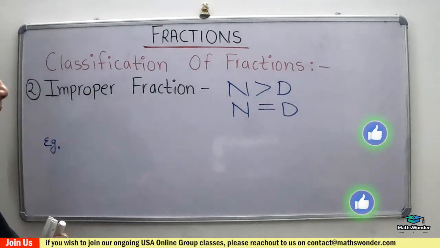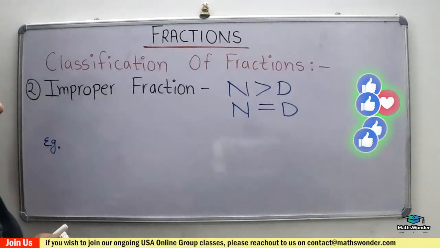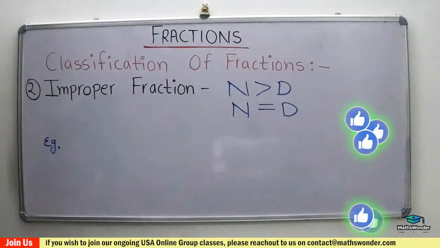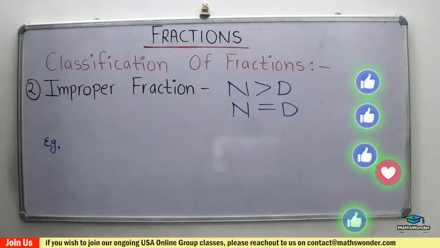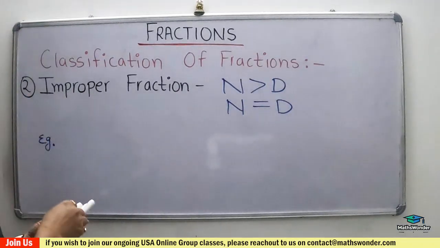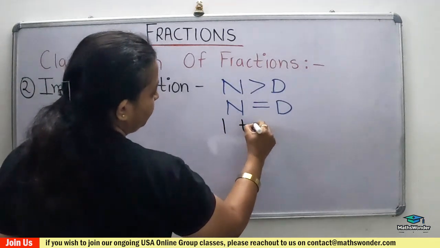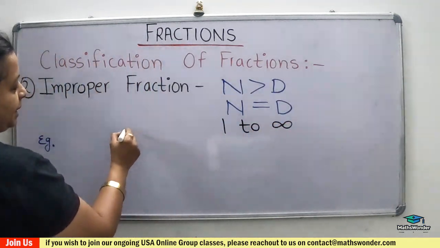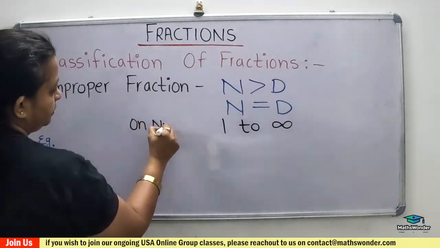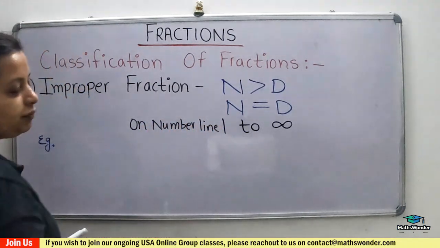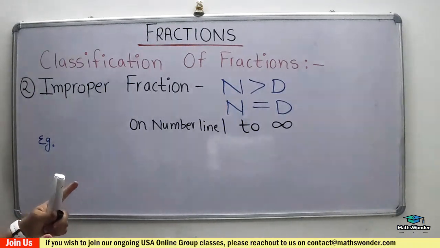Now, first, the number line. Whenever we represent improper fractions on the number line, they will always be from 1 onwards, 1 to infinity. 0 to 1 is the proper fraction. 1 onwards is the improper fraction.